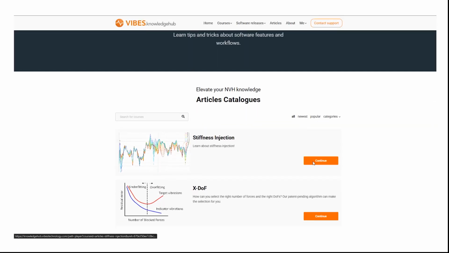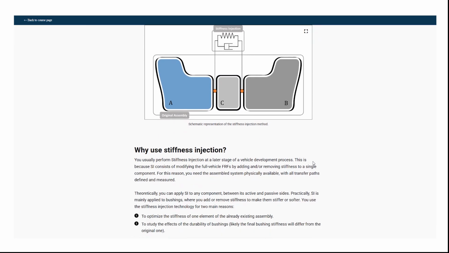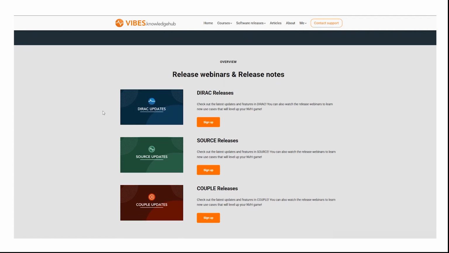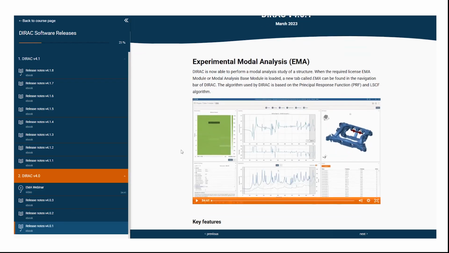Next to interactive learning activities, there are detailed articles on features and workflows to take your knowledge to the next level. Are you a software user? Get exclusive access to release notes and webinar recordings.